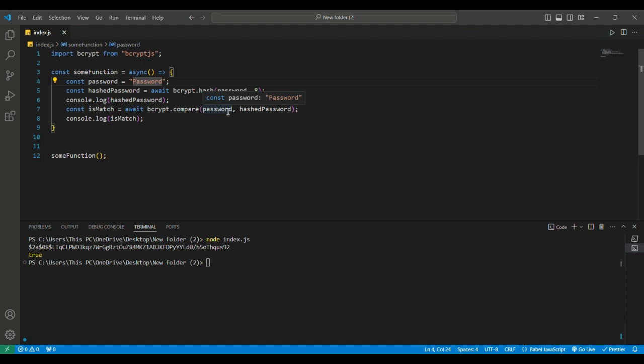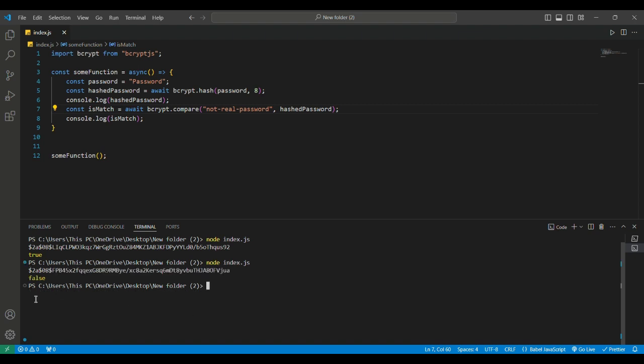When we change some values in the hashed password and give another password, it will be false. That's all in this session.